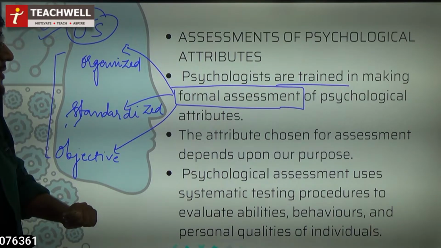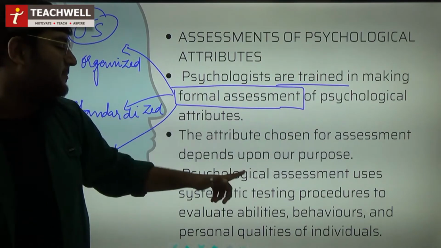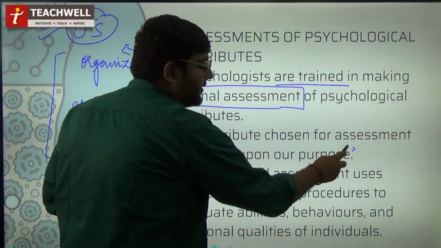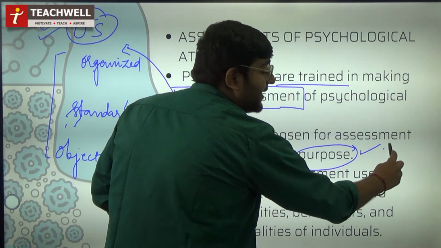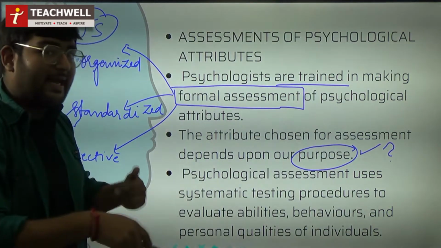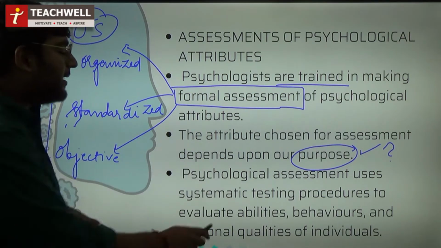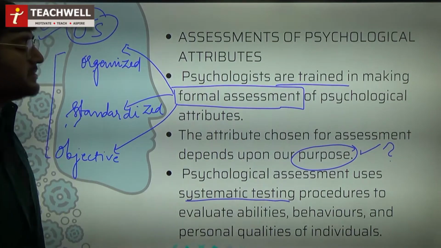और साइकोलॉजिकल एट्रीब्यूट्स, the attributes chosen for assessment depend upon our purpose, कि हमारा पर्पस क्या है इन ऑर्डर टू डील विद, कि हम क्या चीज असेस करना चाह रहे हैं, किस चीज की मेजरमेंट हम कर रहे हैं, that the psychologist is aware of. Psychological assessments use systematic testing. जो टेस्टिंग होती है, it is systematic in nature.